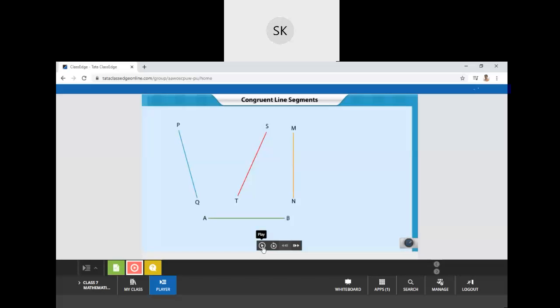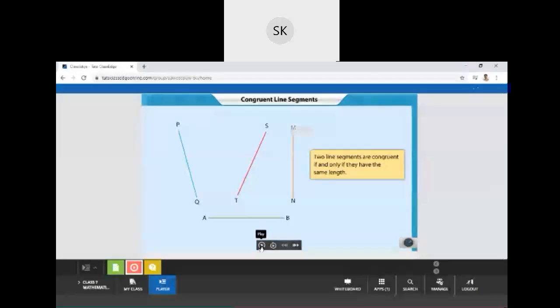But if we take an actual measurement, then we'll see what happens. Line segments are congruent if and only if they have the same length. When can we say the line segments are congruent to each other? When their lengths are equal or they exactly overlap on each other, then only we can say that the given two line segments are congruent. Okay, so we will overlap it.